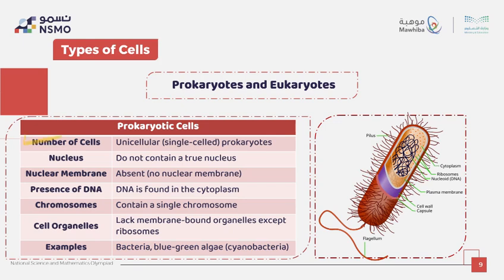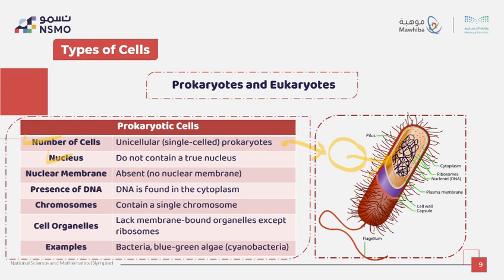The prokaryote has only one cell, like bacteria, so we call it unicellular, meaning it consists of only one cell. The second one, nucleus: they don't have a true nucleus, and because of that the DNA appears in all the cytoplasm. Their DNA is not protected inside a nuclear membrane.